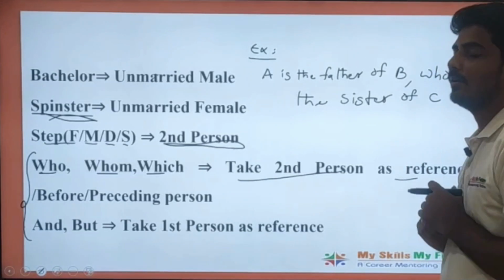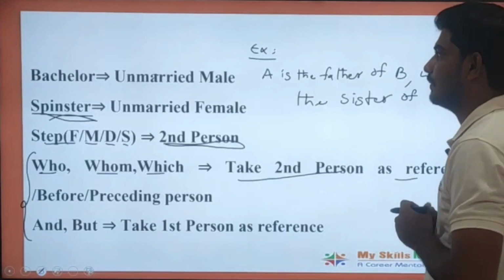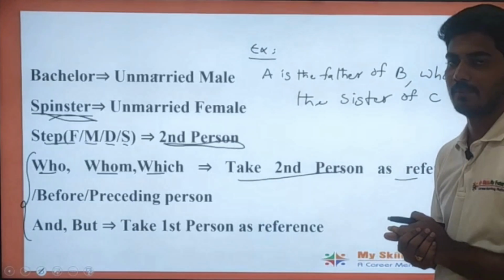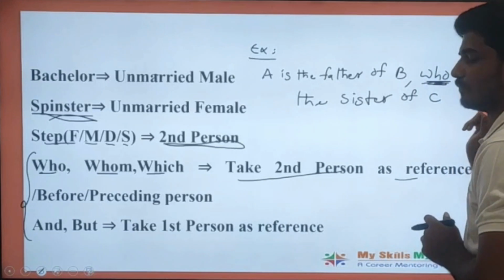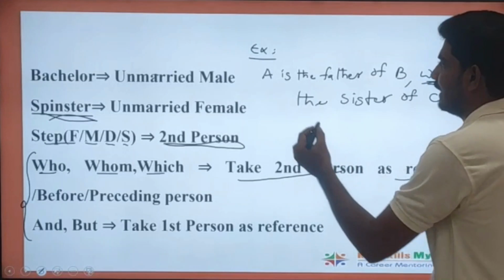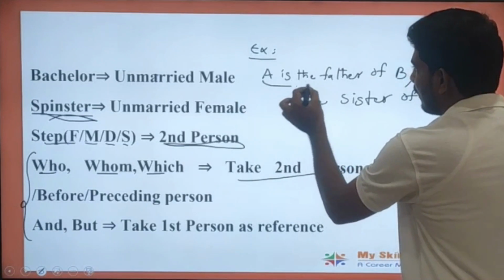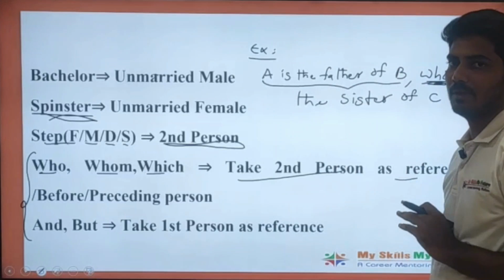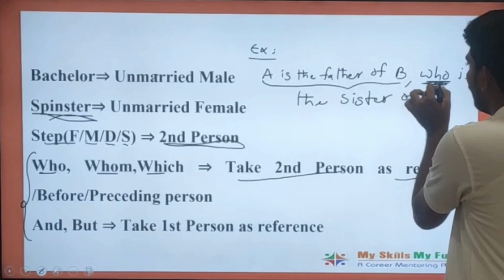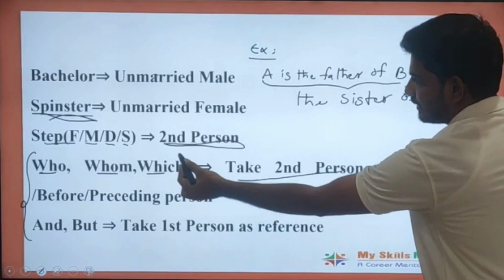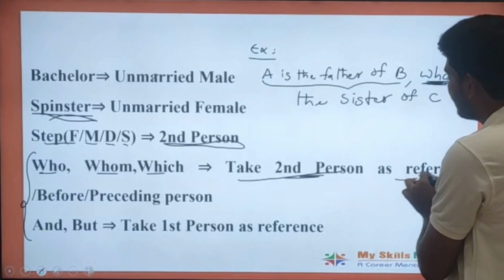How do we read this statement? We need to split the statement first. Here, as a connecting word, who was given. This statement can be read like this: A is the father of B. Up to this nothing changes, but after this it changes. What I told you: if who is present, take the second person as the reference.